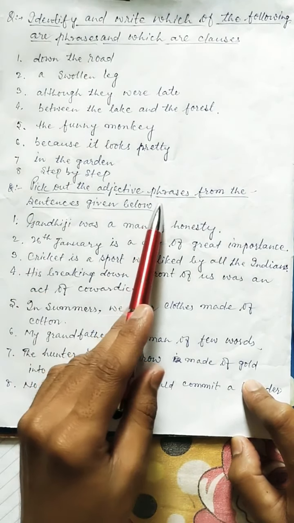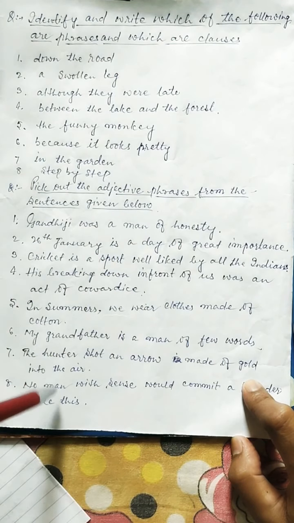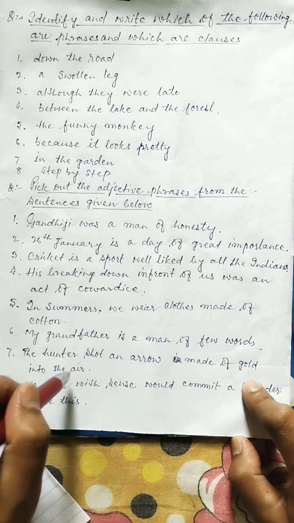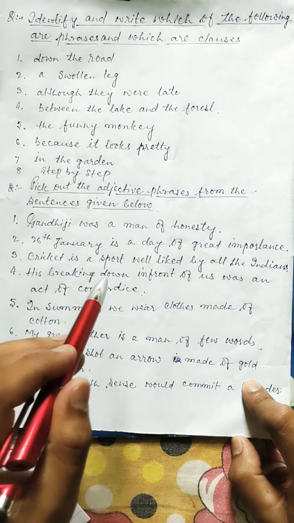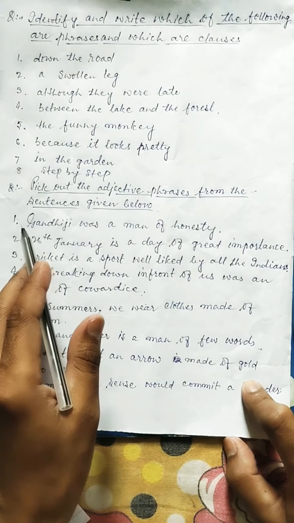Now let's see another question. Pick out the adjective phrase from the sentence given below. In these sentences you have to find out which one is an adjective phrase, that means which phrase describes a noun. I would like to tell you one important thing: an adjective phrase must be placed close to the noun it describes. एडजेक्टिव फ्रेज जो होते हैं वो नाउन के बिल्कुल नज़दीक होते हैं.